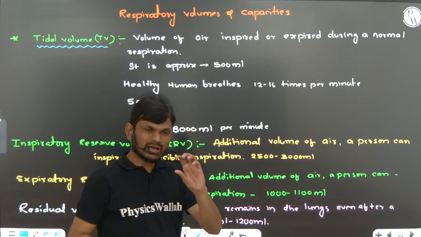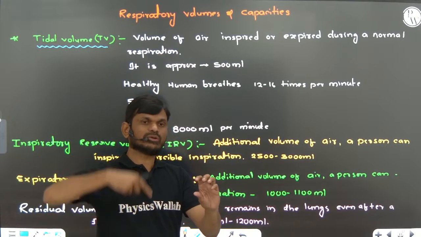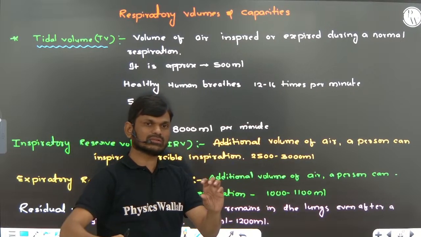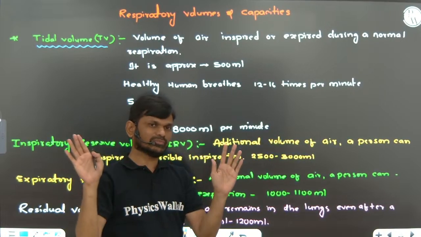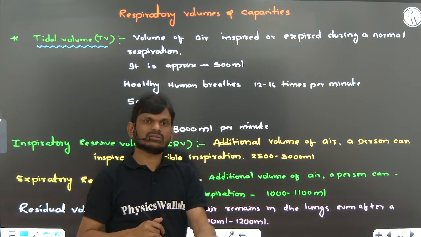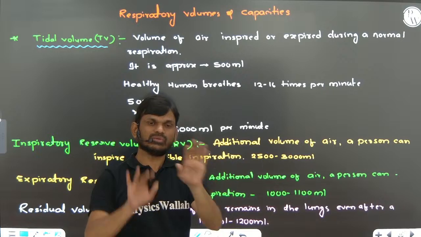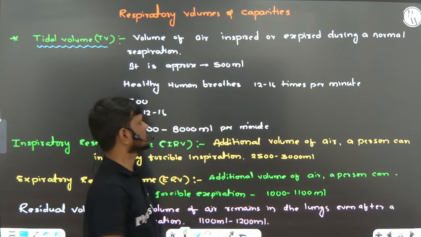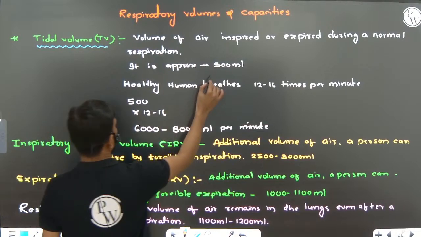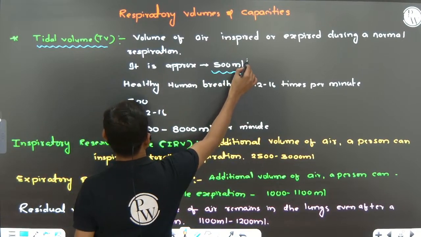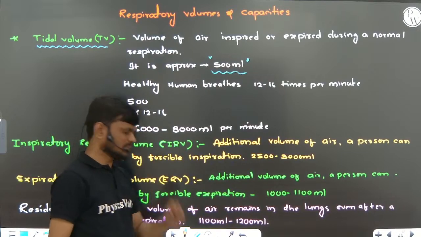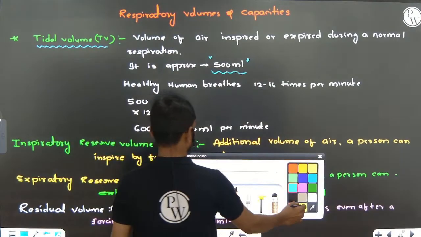So during normal breathing, a certain amount of air goes into the lungs and a certain amount of air comes out of the lungs. We call that tidal volume. It is approximately 500 ml in a healthy person.